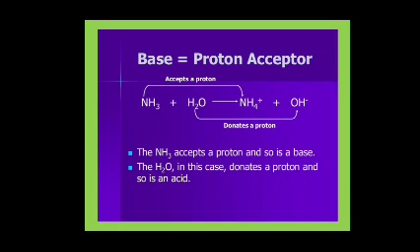What is a base? A proton acceptor is called a base. NH3 plus H2O gives NH4 plus and OH minus. The NH3 accepts a proton and so is called a base. The H2O in this case donates a proton and so is an acid.